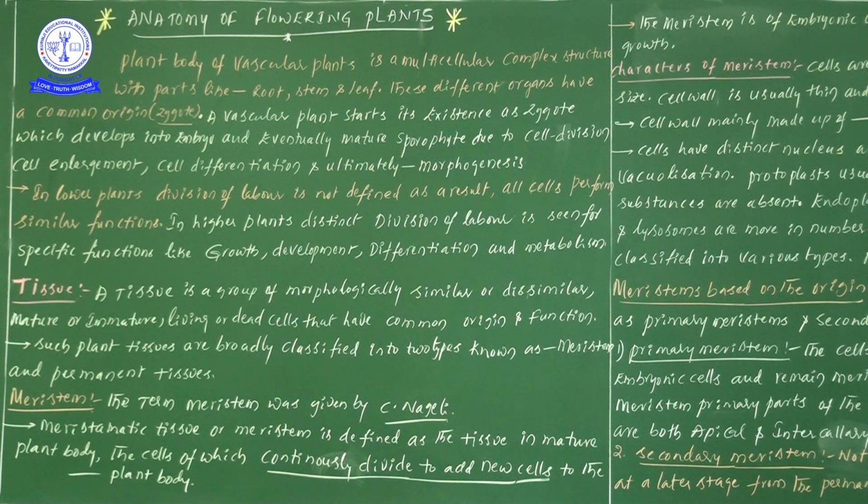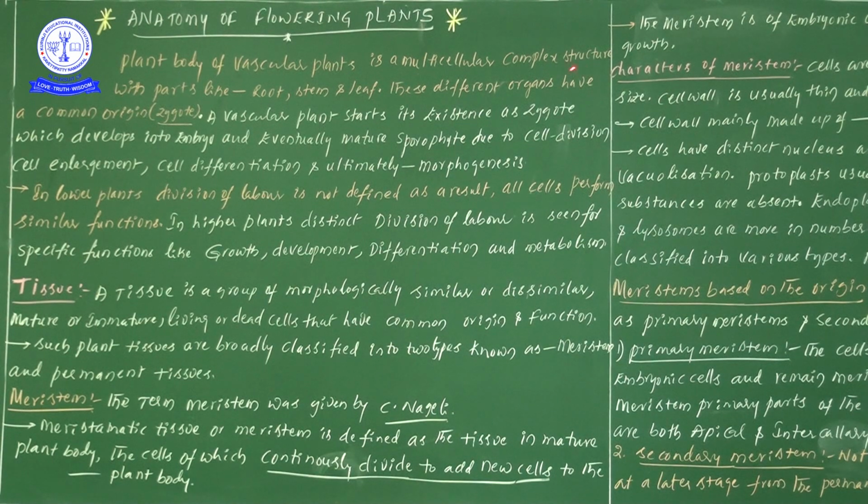So here, one more time, see the statement: the plant body of vascular plants. If vascular bundles are there, the plant body is matured or advanced, and in that plant we can observe vascular tissues. The vascular plant body is multicellular, not unicellular.